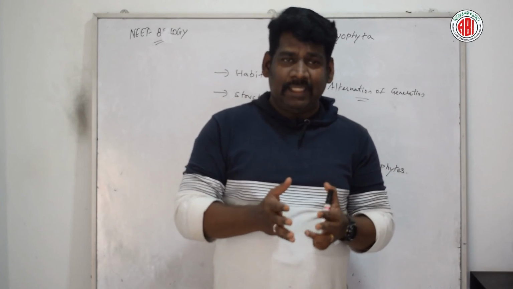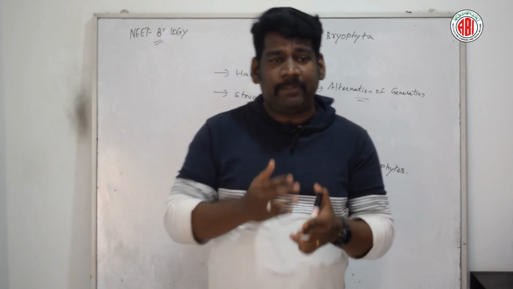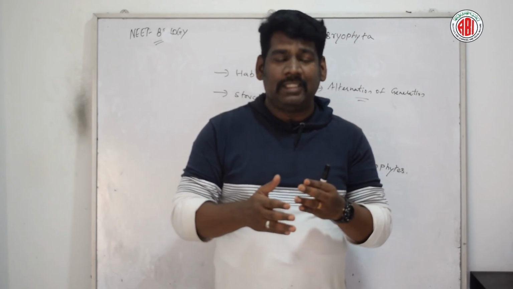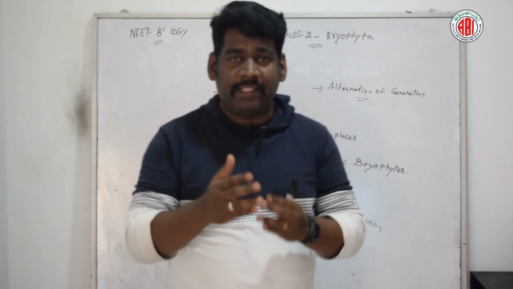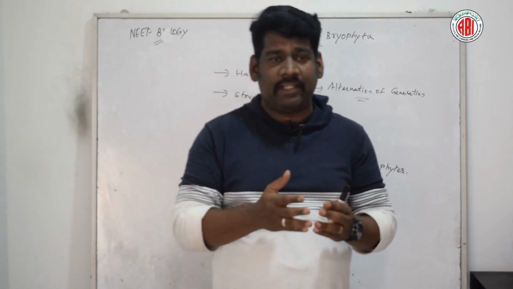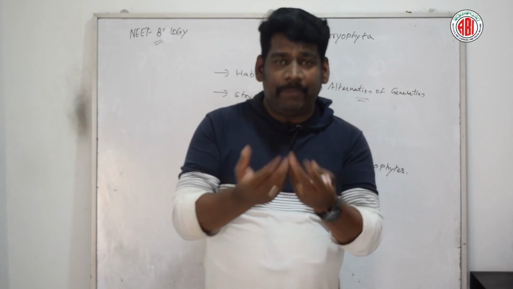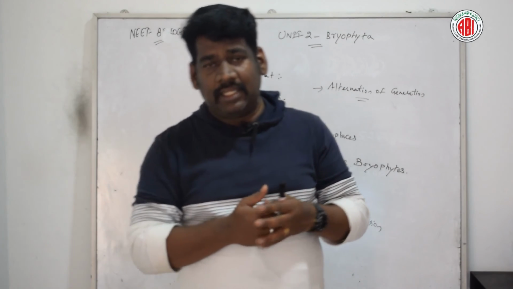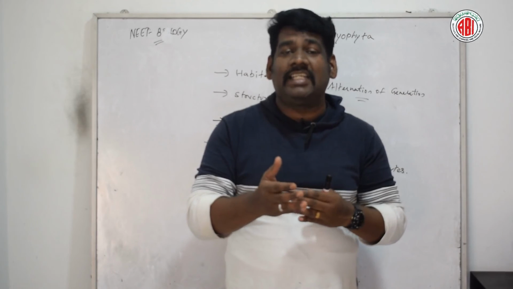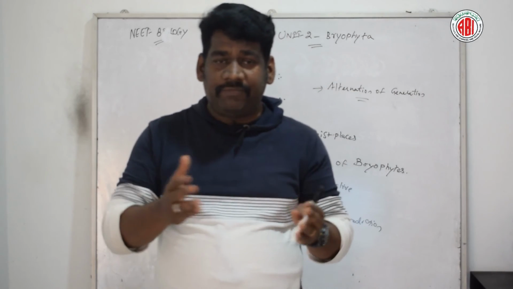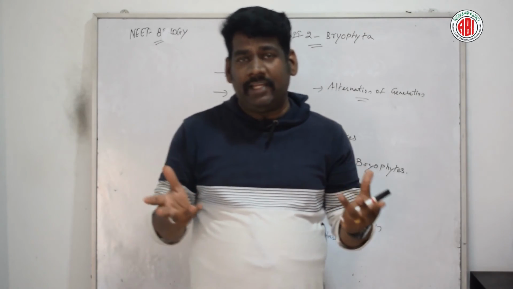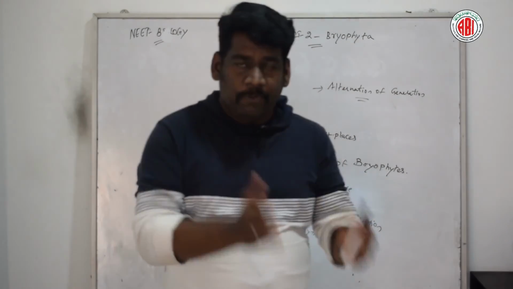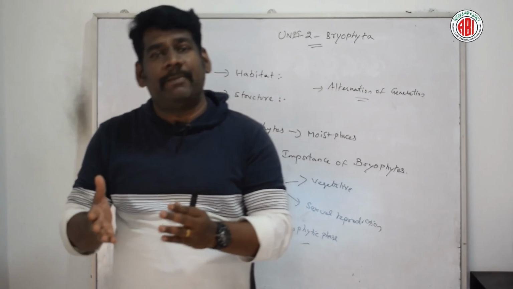Now reproduction in the sporophyte takes place by an asexual mode, and the meiospores do not take part in sexual reproduction; however, they form the gametophyte. Whereas the gametophytes take part in sexual reproduction, and gametes fuse to form the diploid zygote. So these are the differences between the sporophyte and the gametophyte.